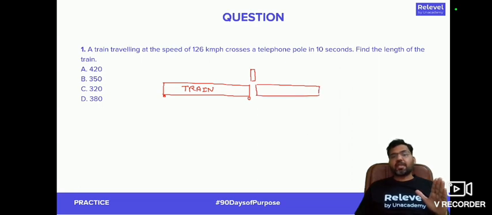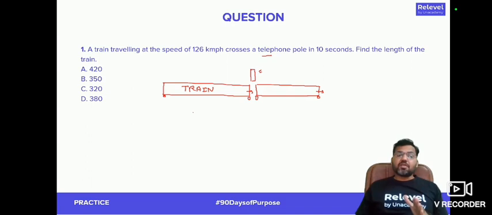If the train moves from this point to this point, the train will be able to cross the complete telephone pole. Now, the point that you need to observe here is that whenever a train is crossing a pole or a standing man on the platform, the distance traveled by the train will be the same as the length of the train itself. So the distance traveled by the train to cross a telephone pole is the same as the length of the train itself.